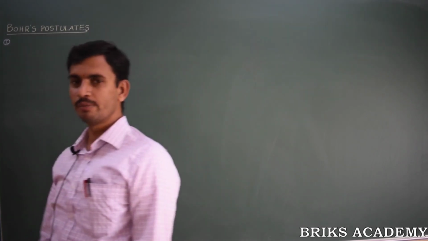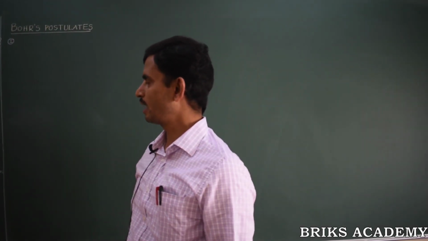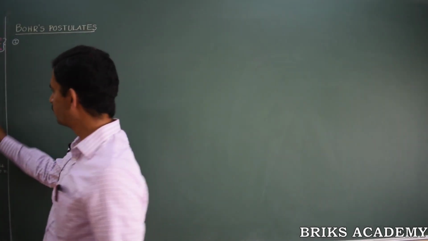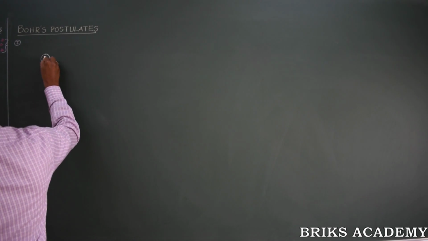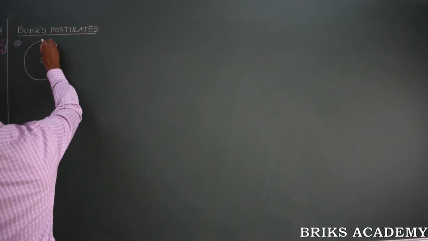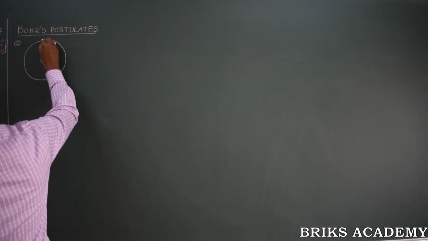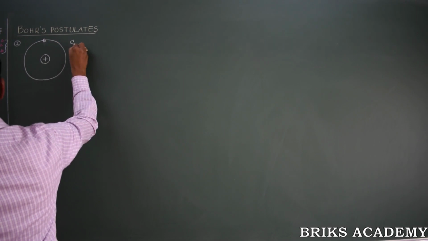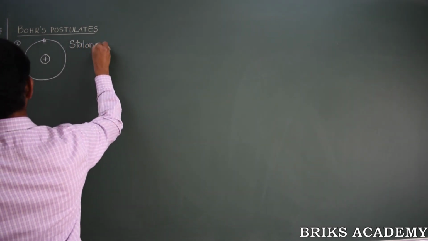Bohr was in total agreement with what Rutherford said, in fact. In his first postulate, Bohr says that electrons revolve around the nucleus in certain stable or allowed or permitted orbits called stationary orbits. He is introducing an orbit called stationary orbit.